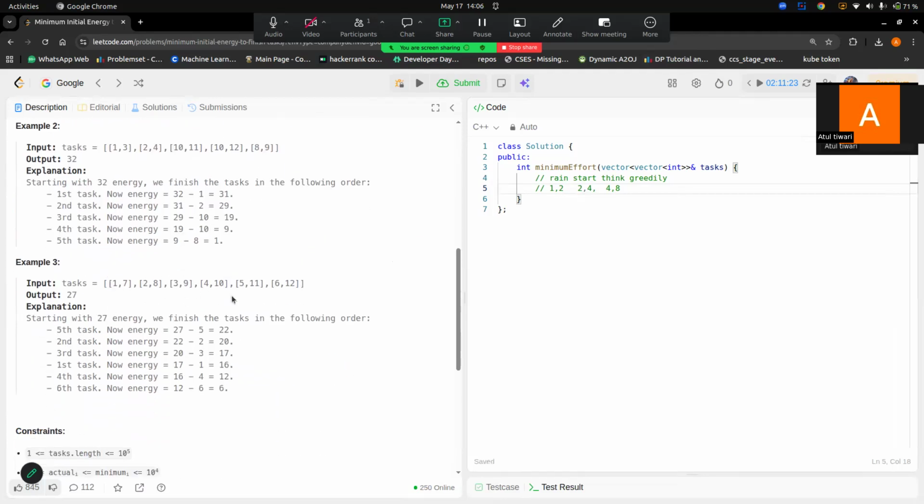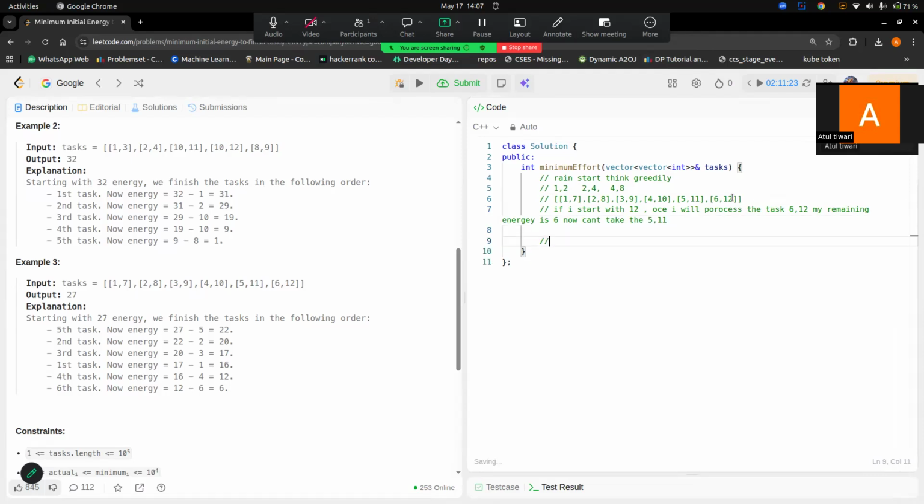But if we look at this problem where my tasks are 1 comma 7, 2 comma 8, and this thing, you will see the starting maximum is 12. So you will think, can we start with 12? As soon as we process the task 6 comma 12, my remaining energy is 6. Now I can't take the 5 comma 11. So now we know that this won't work anyway.